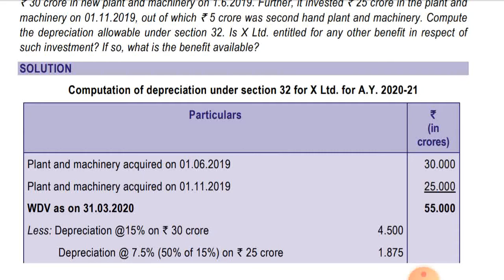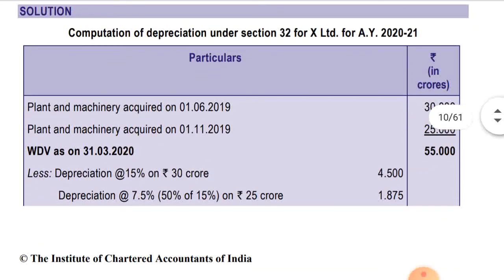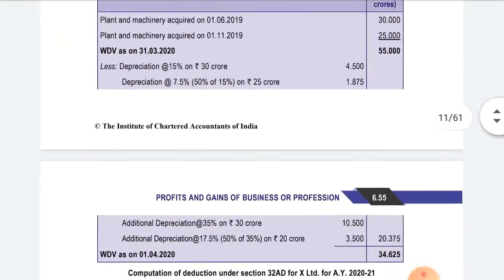Okay, now they are charging depreciation. Less depreciation at the rate of 15% on 30 crores, that is coming to 4.5 crores. Okay, and depreciation at the rate of 7.5%, that is 50% of 15% on 25 crores is 1.875 crores. Okay, that is the normal depreciation.